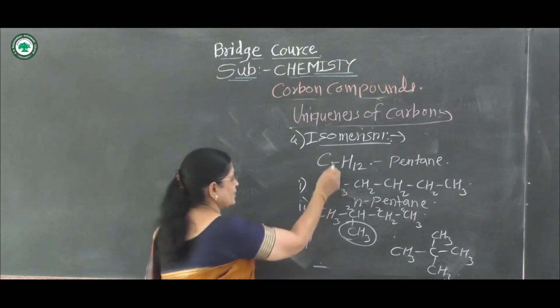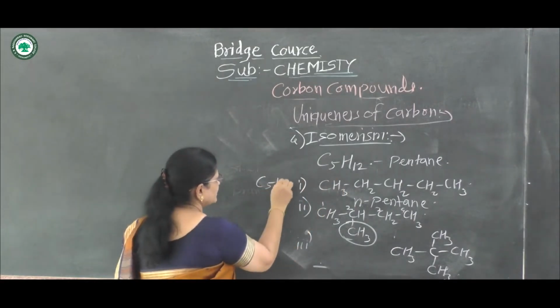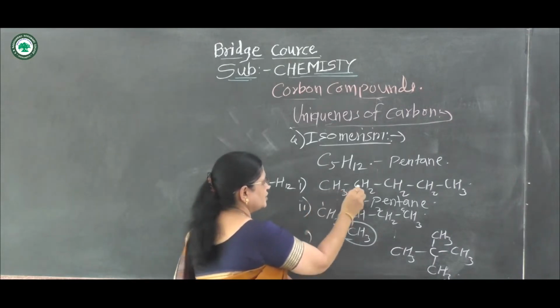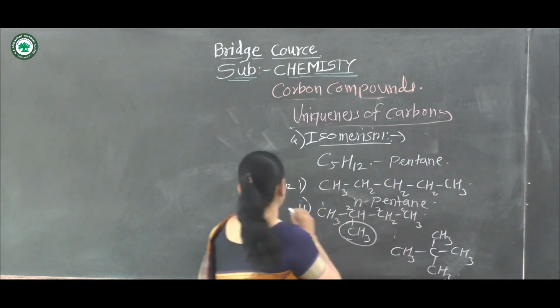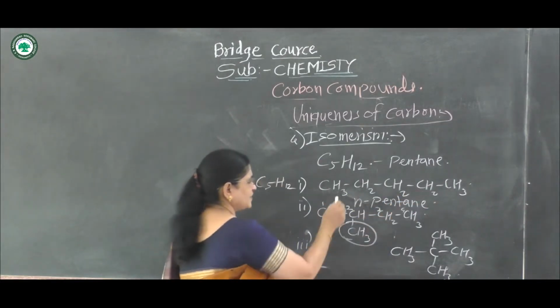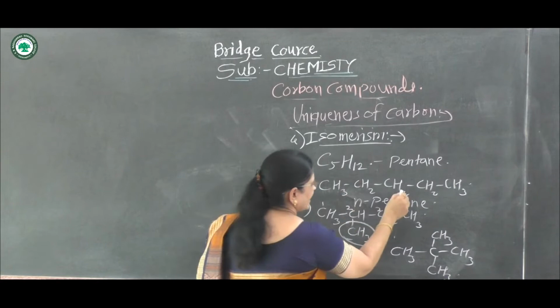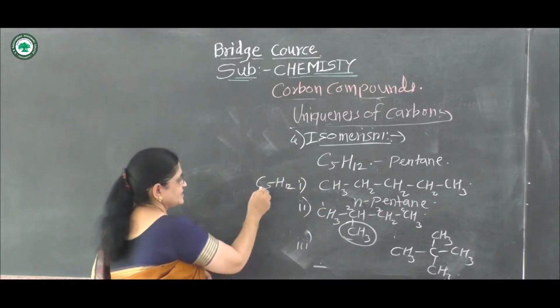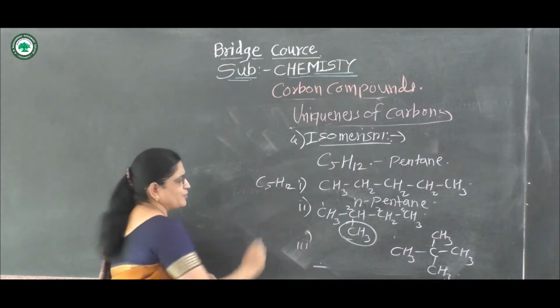See, in this compound, the molecular formula is C5H12. How many carbon atoms are there? 1, 2, 3, 4 and 5. Hence write C5. Then how many hydrogen atoms? 3, 5, 8, 9 and 12. Hence you have the formula C5H12.